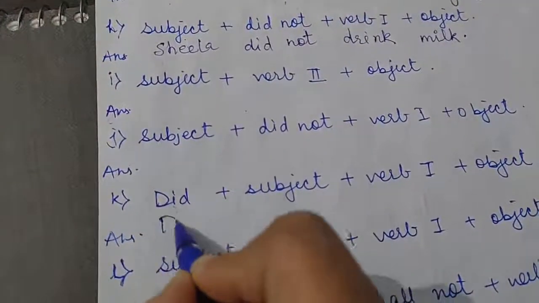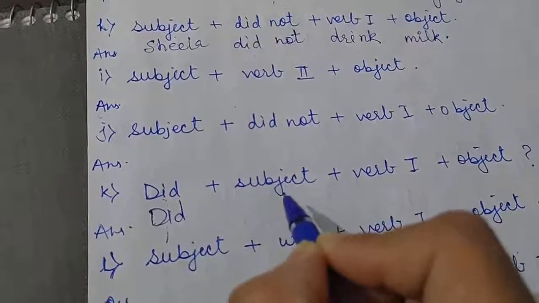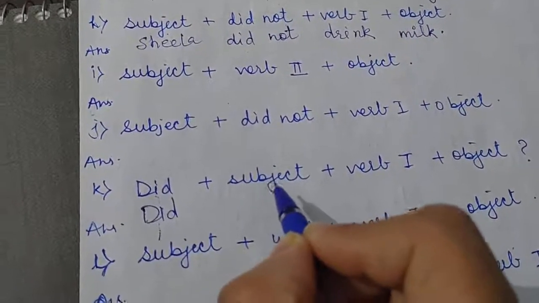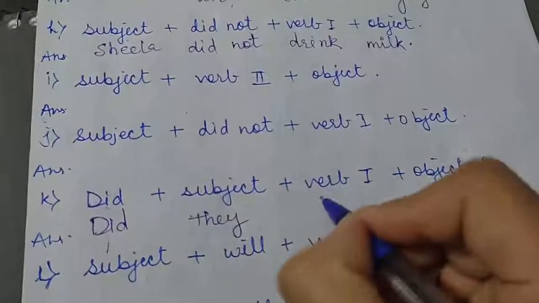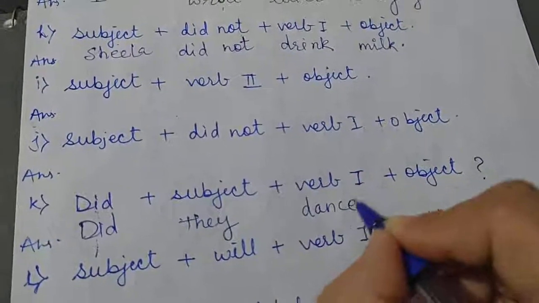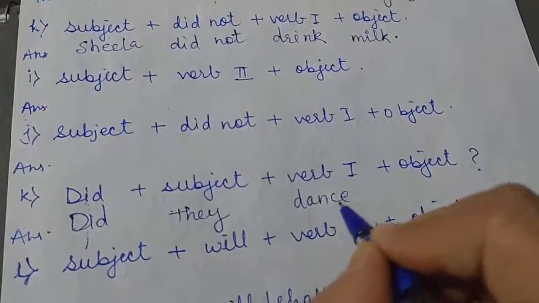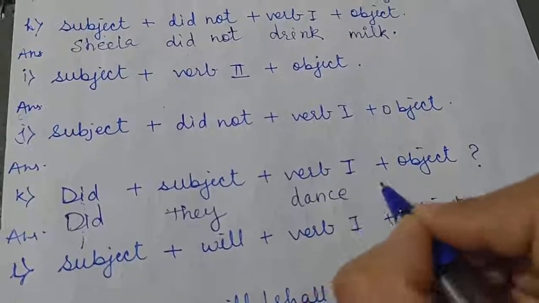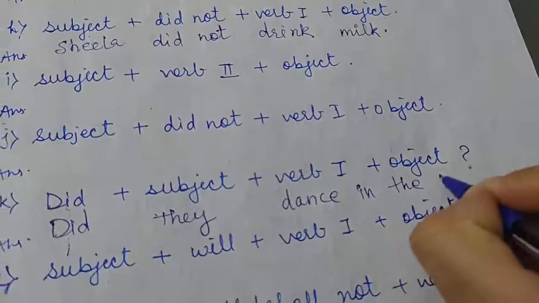Did goes with singular and plural subject, so no need to think about the subject. Did they, verb I will take dance. Did they dance, because we have to take verb 1, so we will not change dance into any other form, we will just keep it as it is. Did they dance in the party?